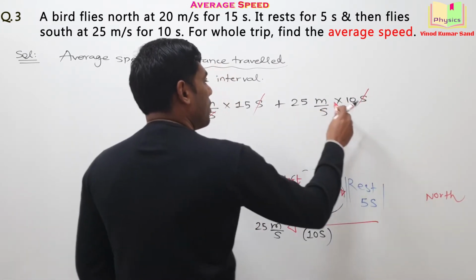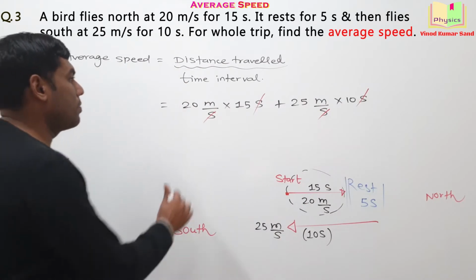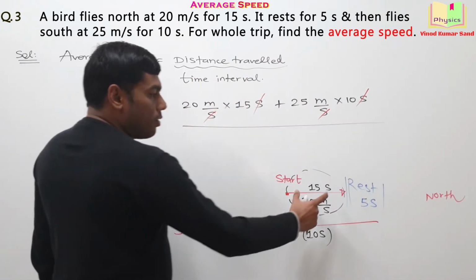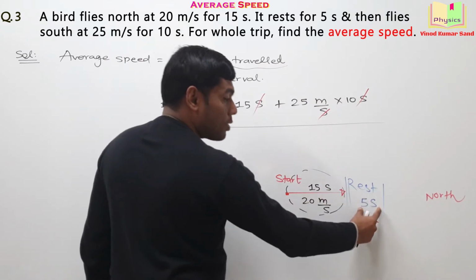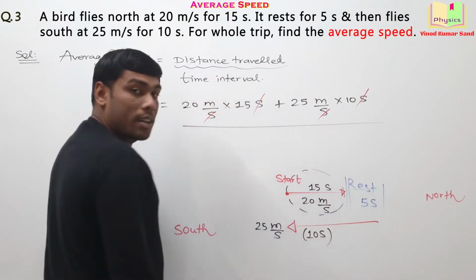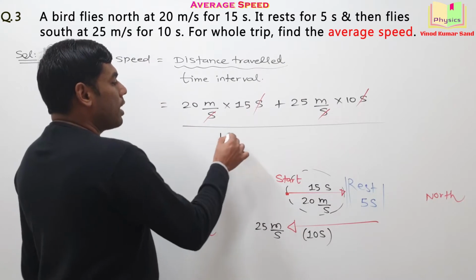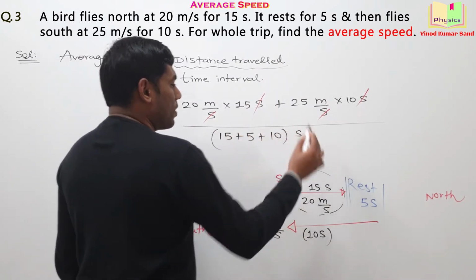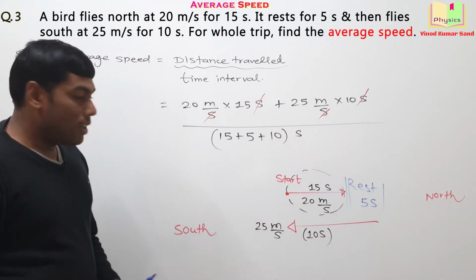I hope you understand. The distance traveled divided by the time interval, 15 second plus 5 second plus 10 second. So the total time interval is 30 seconds. I hope you understand that.